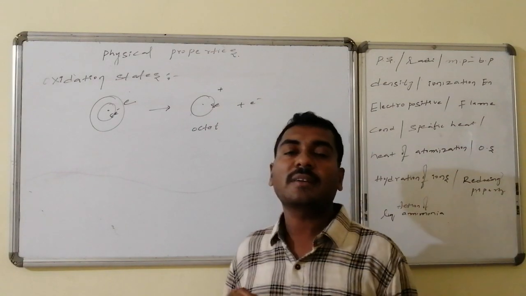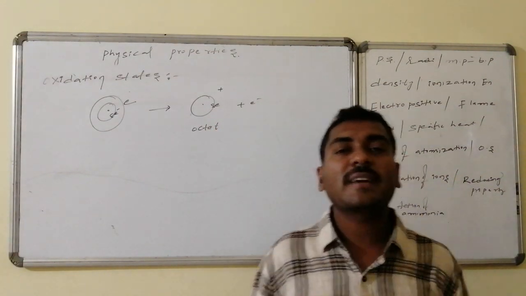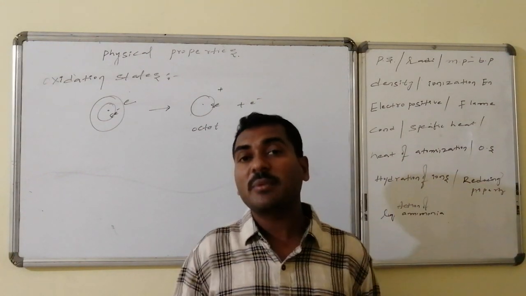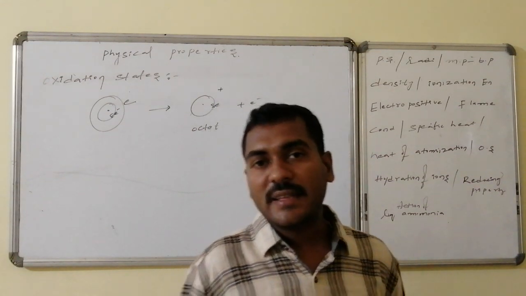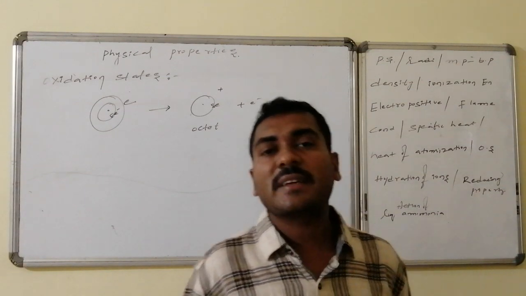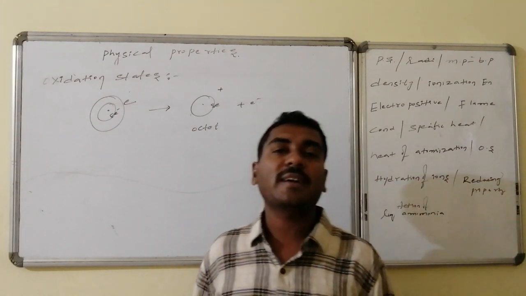Removal of a second electron becomes very difficult because it is stable in its starting state. Hence they never try to lose a second electron and never want to exist in the form of a di-positive cation.